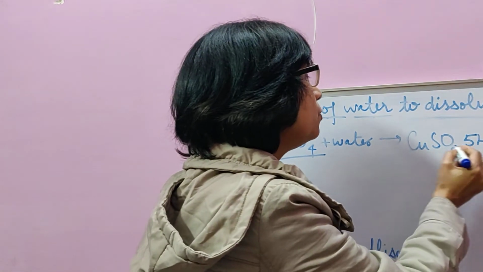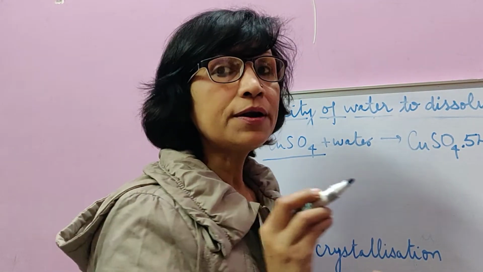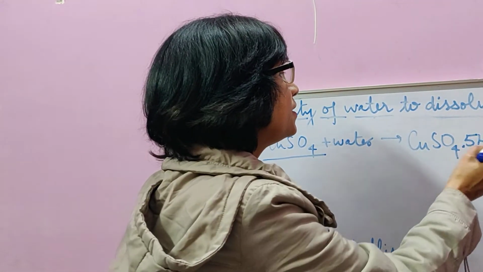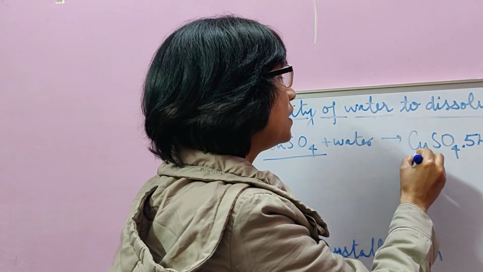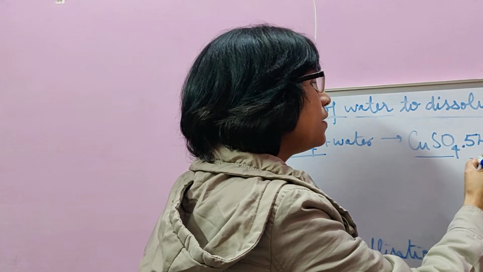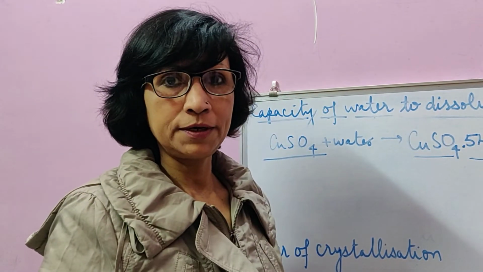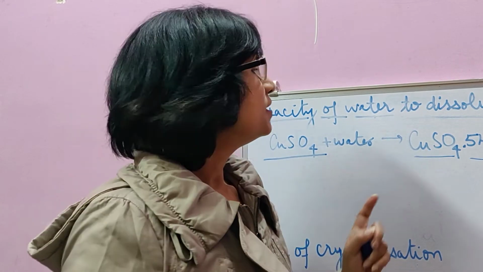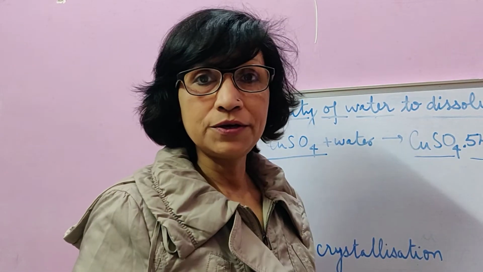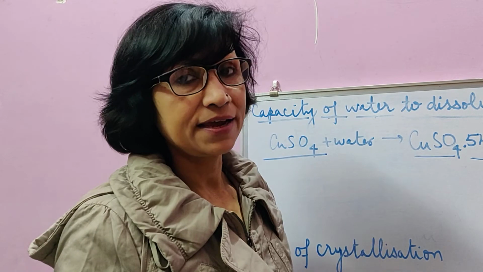Loose means water molecules are attached to it but not chemically in such a way that they become a different new substance. In this loose bond, copper sulfate has its own property and water molecules have their own property. But there is one advantage for copper sulfate, that now because of these water molecules, it becomes crystalline.